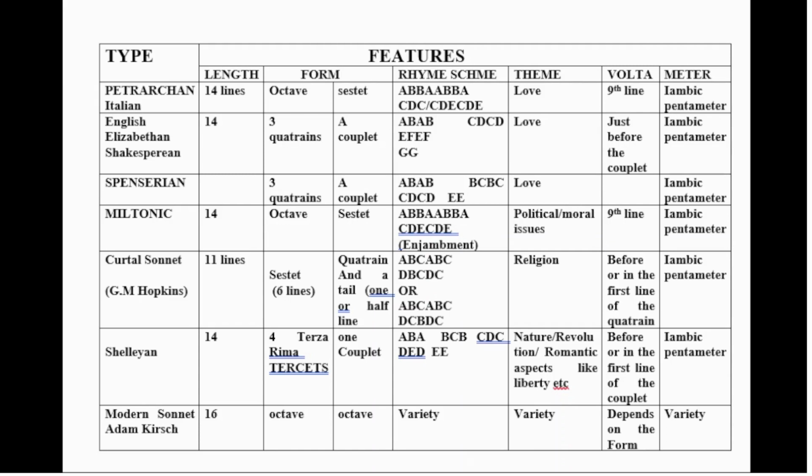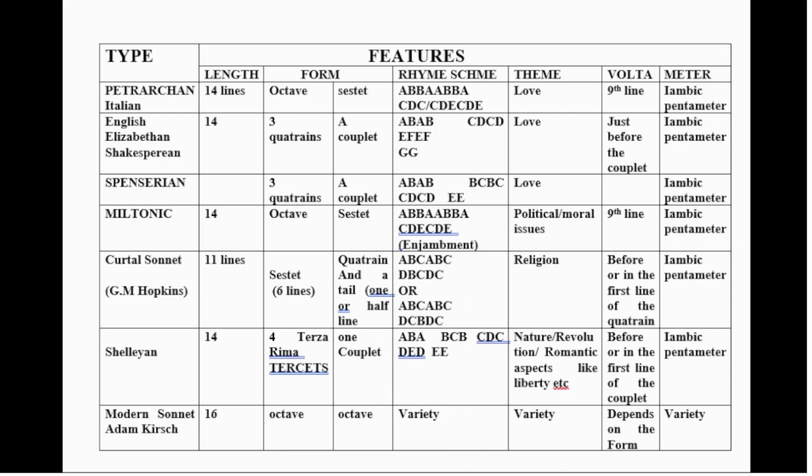The table clearly shows that there are variations and differences in the patterns and formations of groups or stanzas. Petrarchan and Miltonic sonnets have octave and sestet. It is a pattern, the first 8 lines, octave, and the last 6 lines, sestet. Shakespearean and Spenserian sonnets have 3 quatrains and a couplet.